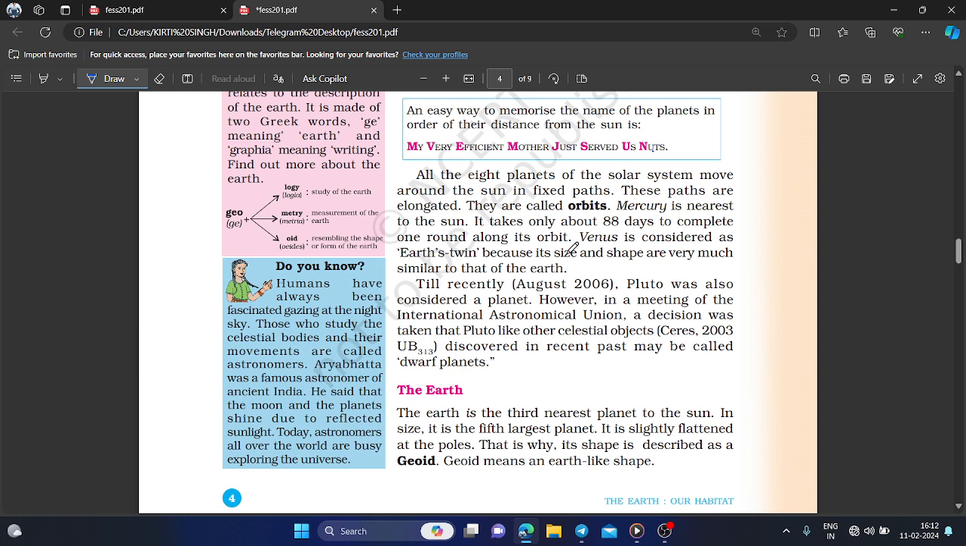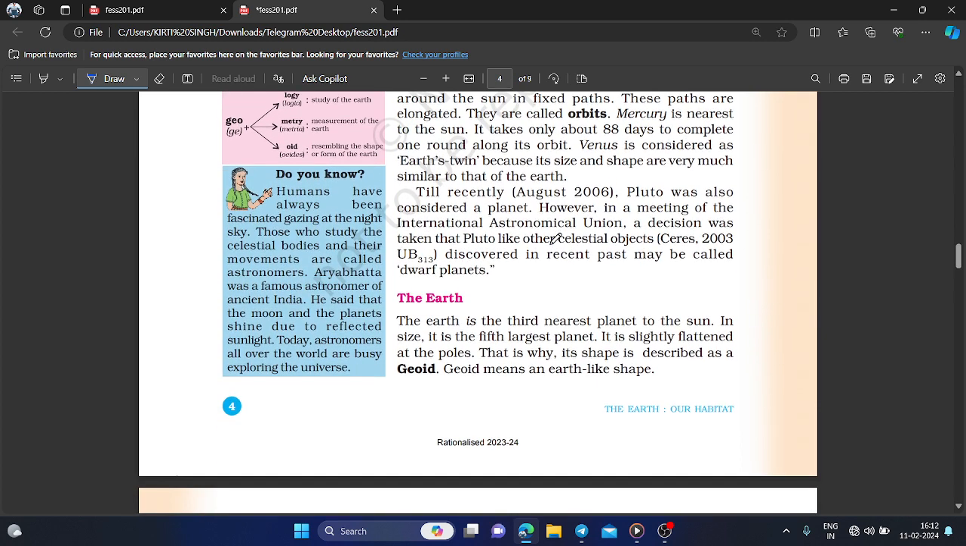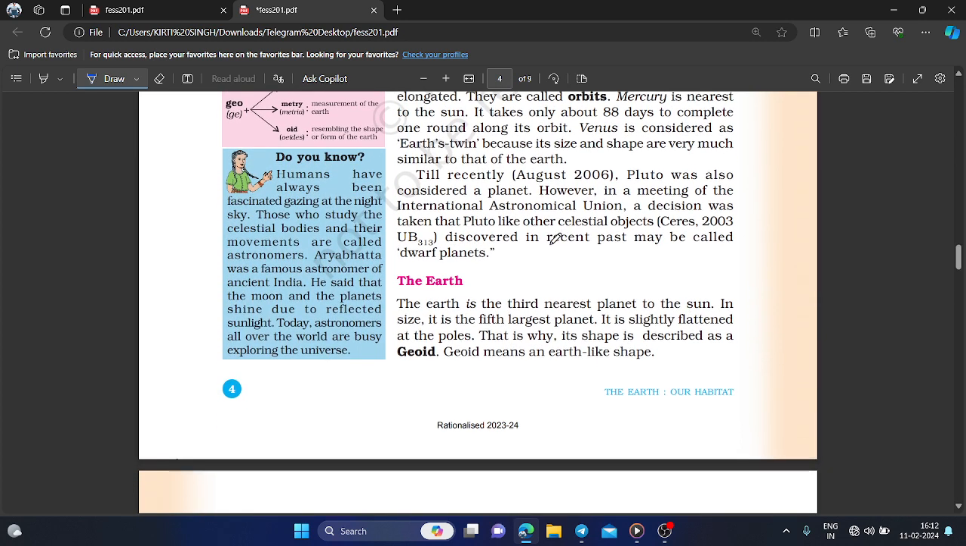I can tell you before this line, and this is coming to Venus. It is the second planet in our solar system, and it is considered Earth's twin because its size is almost similar to the Earth. So it is also called Earth's twin.